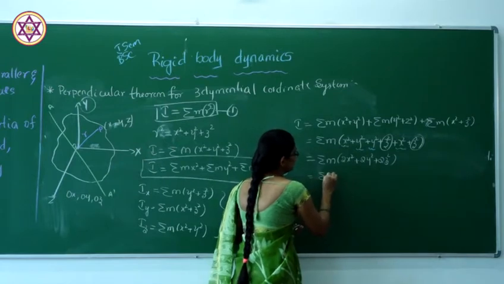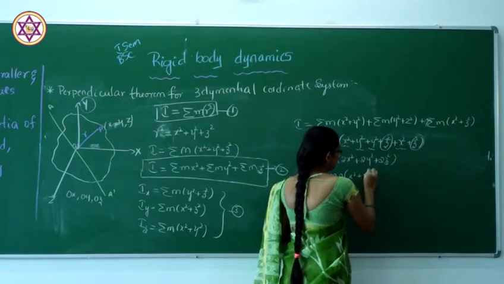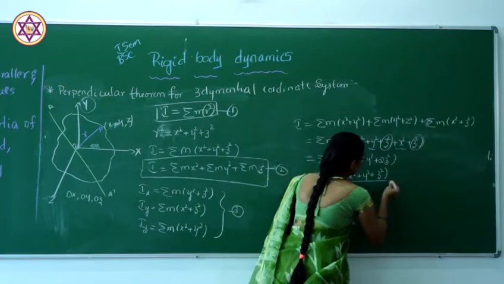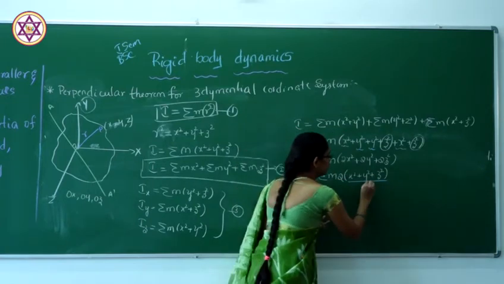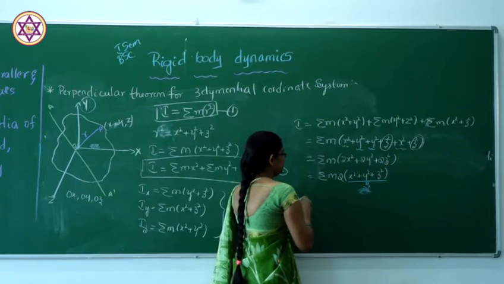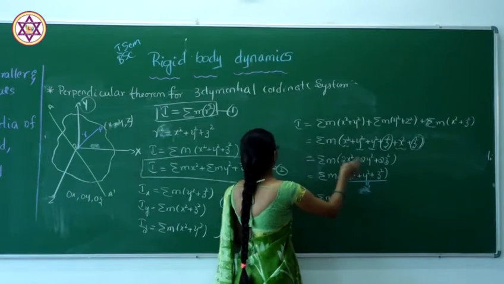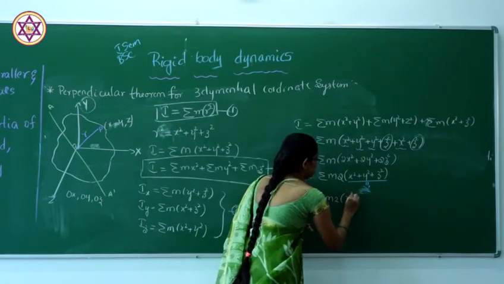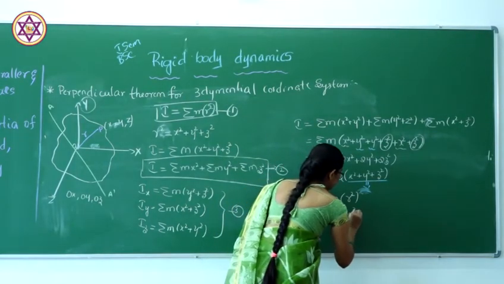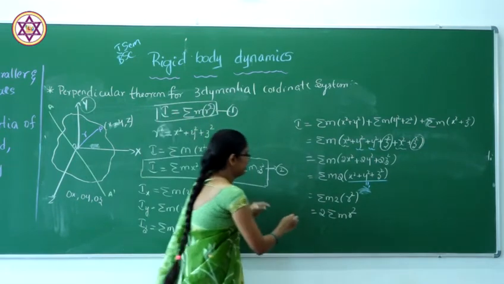From this equation I will take 2 as common: x square plus y square plus z square. Generally we know that x square plus y square plus z square is equal to r square. So just substitute that, that means it is 2 times the sum of m r square. And the sum of m r square is nothing but I.